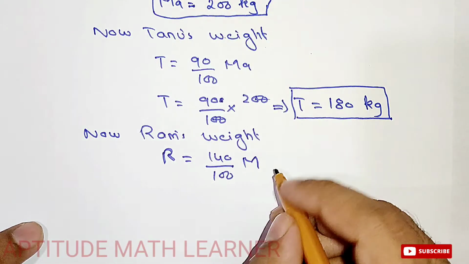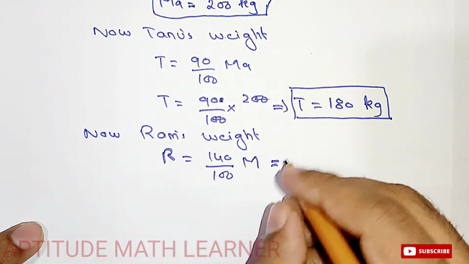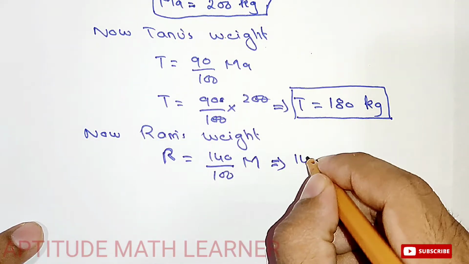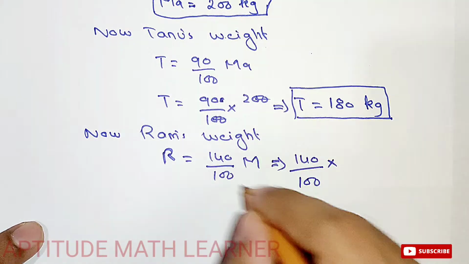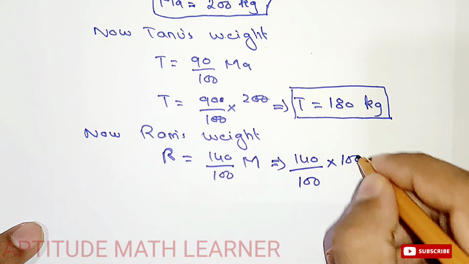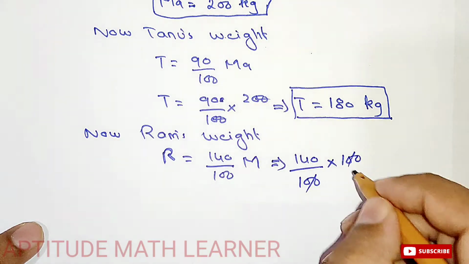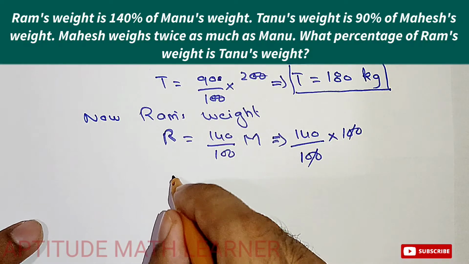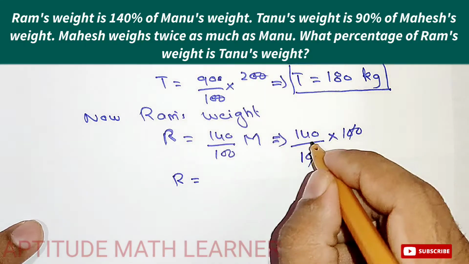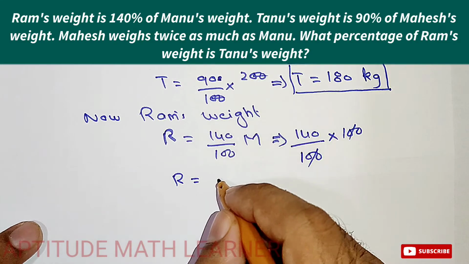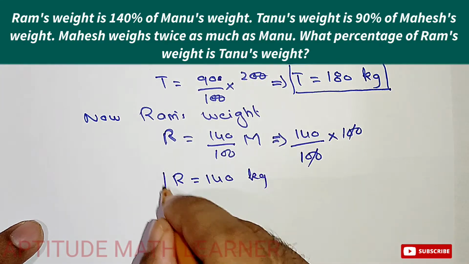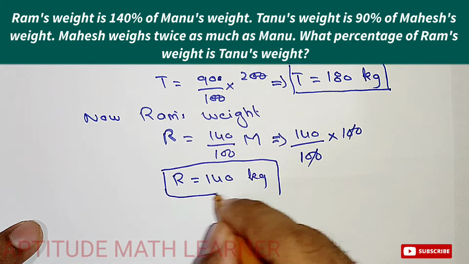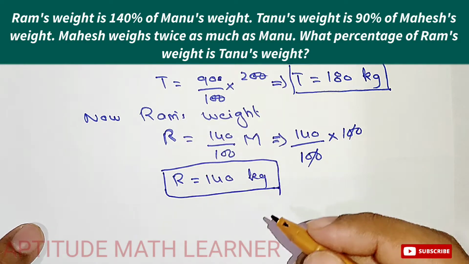So this becomes 140 divided by 100 multiplied by the weight of Manu, that is 100. So the 100 cancels out, and Ram's weight we have found is 140 kg. So now we have each one's weight.